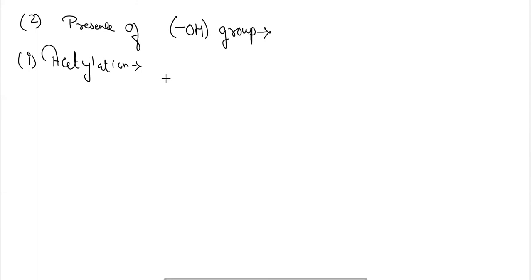Glucose reacts with acetic anhydride in the presence of anhydrous zinc chloride to form glucose pentaacetate. This is known as the acetylation of glucose.